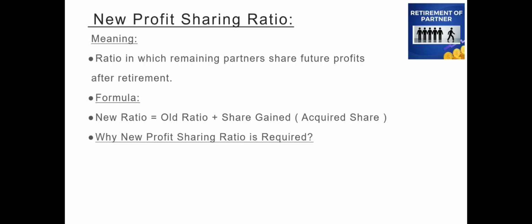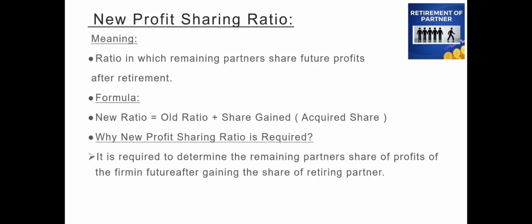Now, why do we need this new profit sharing ratio? It is required to determine the remaining partners' share of profits of the firm in future after gaining the share of a retiring partner. So we need to know what will be the future profits that have to be distributed among the continuing partners.